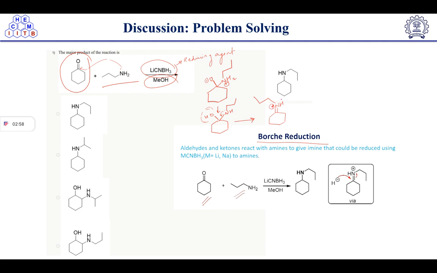Got it? So this imine, or iminium ion, is an intermediate.